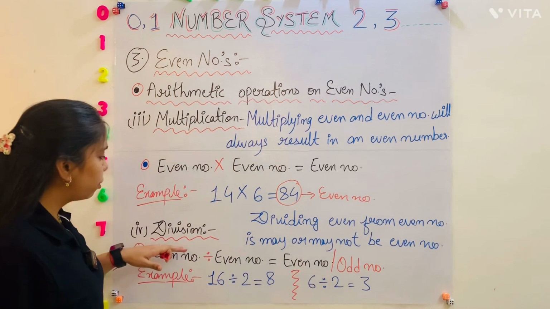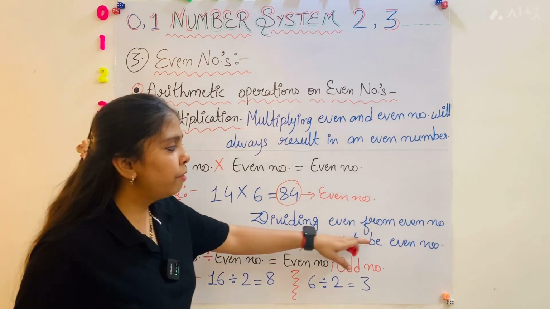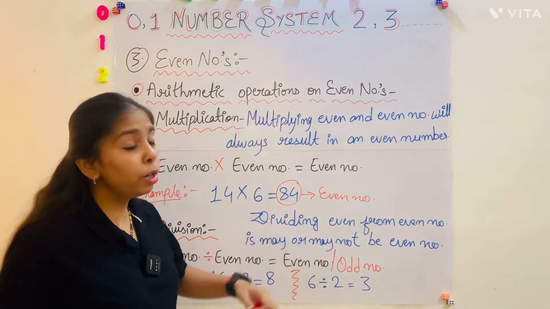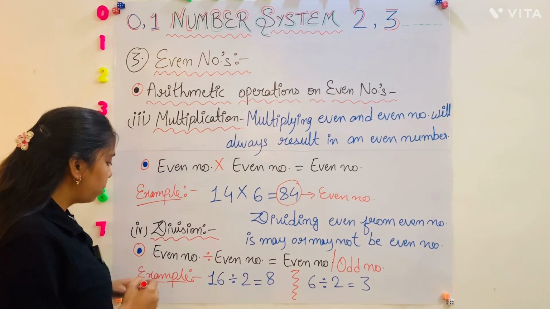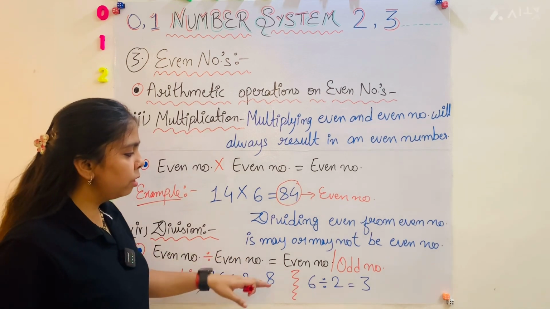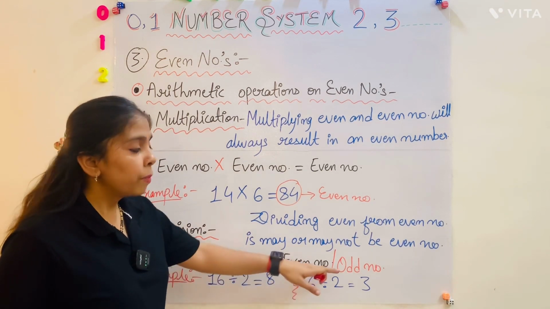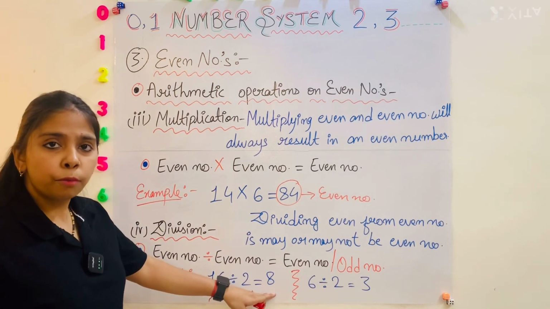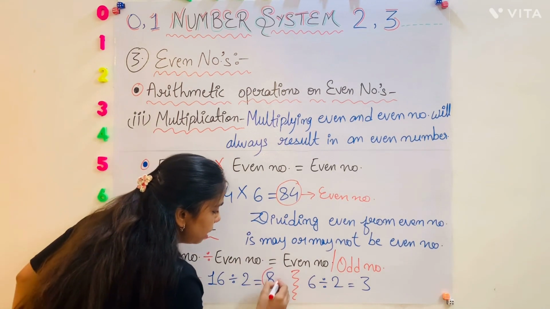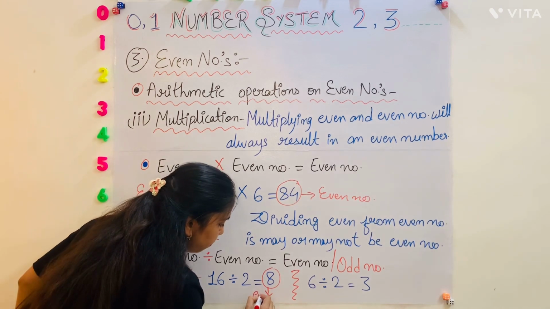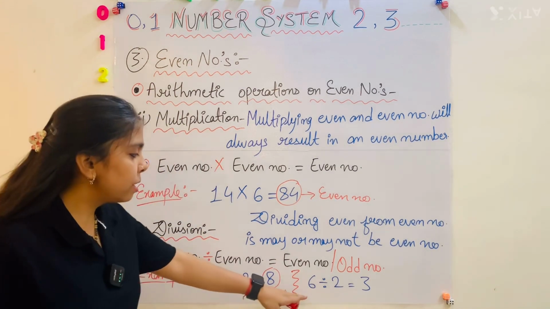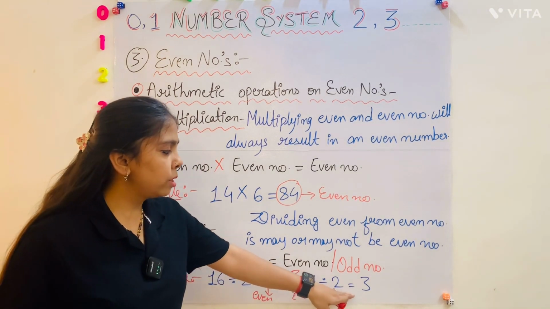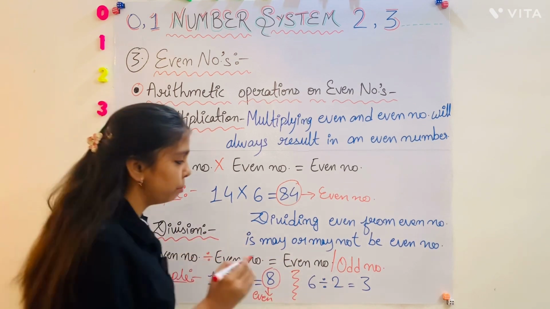Okay, so the fourth one is division. Dividing even by even number may or may not be an even number. Okay, even number divided by even number is an even number or an odd number. For example, 16 divided by 2 is equal to 8, and we all know that 8 is an even number. And the second example is 6 divided by 2 is equal to 3, and 3 is an odd number.